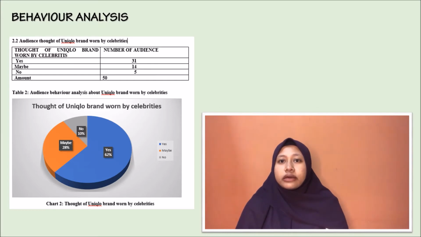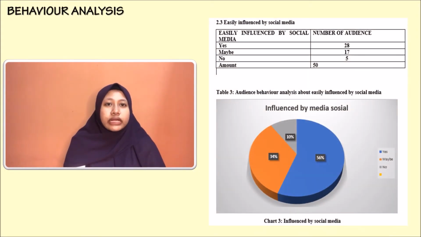And it may become the reason why a lot of audience think that celebrities wear the Uniqlo clothing brand, because the clothing is up to date, well known, and looks fancy, so they can afford it. This matter can also affect the behavior of audience to buy it because they want to wear something that other celebrities want. The next point is about influence by social media.